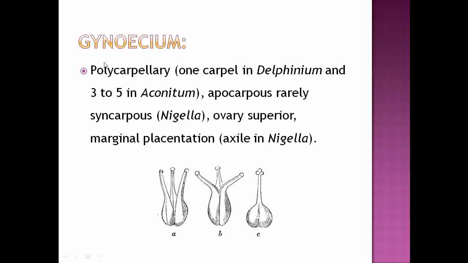As the carpels are free, they are called apocarpous. In one of the genera, Nigella, the carpels are fused, that's why it is called syncarpous. As we observed in the flower, the condition of the flower is hypogynous, that's why the ovary is superior. The type of placentation observed under that family is marginal placentation, except in one genus, Nigella, which shows axile placentation.